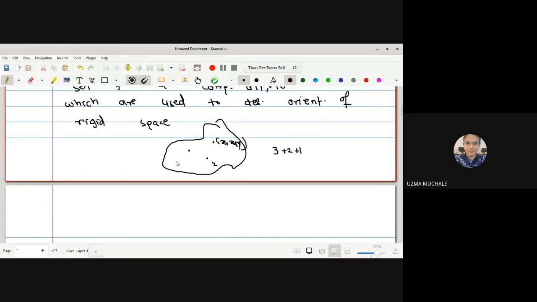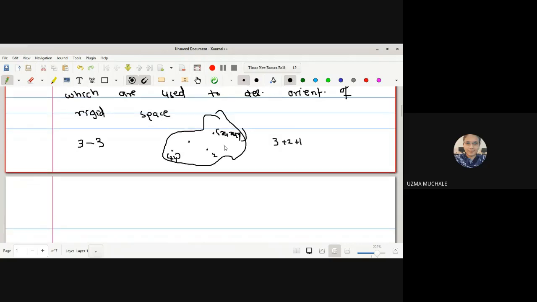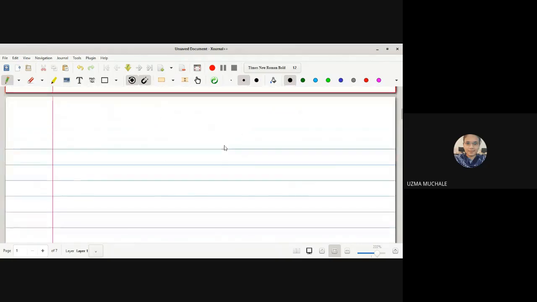And if you add any extra coordinate, no doubt it requires 3 coordinates, but it is not going to add any number to the degrees of freedom. Since the fourth particle will have a fixed distance from the first three, that means 3 Cartesian coordinates and 3 restrictions. What are the 3 restrictions? The distance of the fourth particle from the first three is fixed. These things we have discussed in detail, so I'm not repeating them.